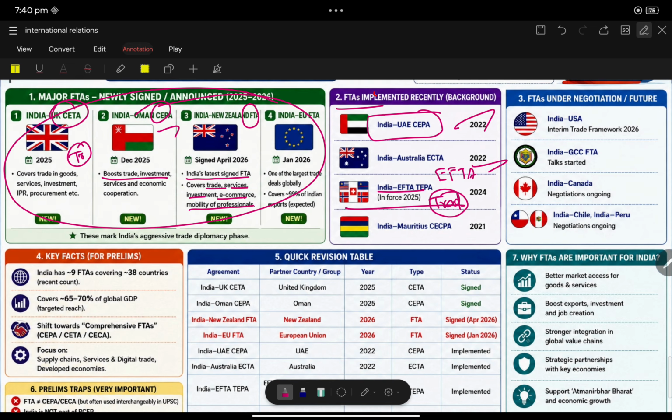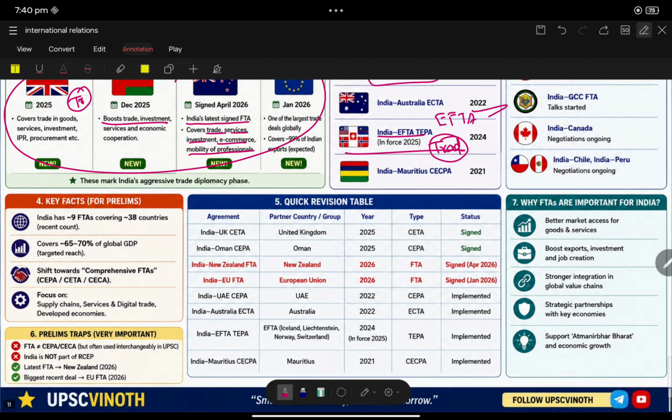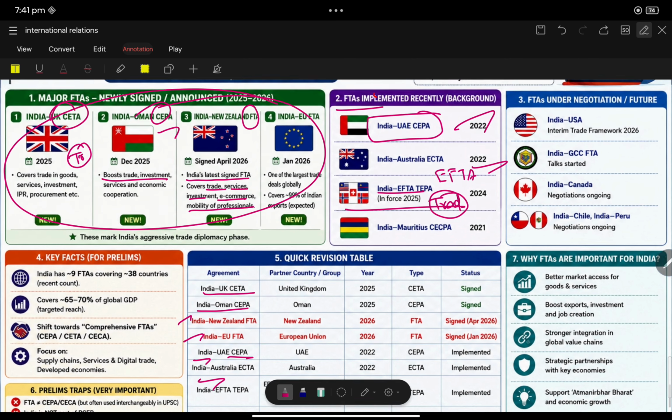Currently India has signed 8 FTAs. India and Mauritius CECPA, India and EFTA TEPA, India and Australia, India and UAE, which is not an FTA but a CEPA, India and EU FTA, India and New Zealand FTA, India and Oman CEPA, and India and UK CETA. These are all very important for this year's prelims.